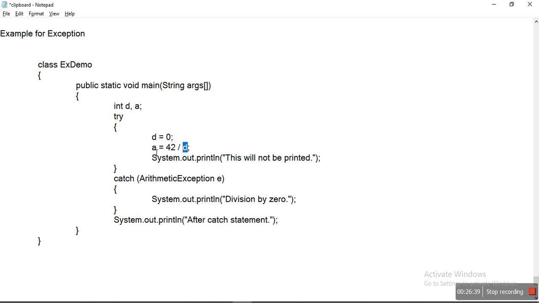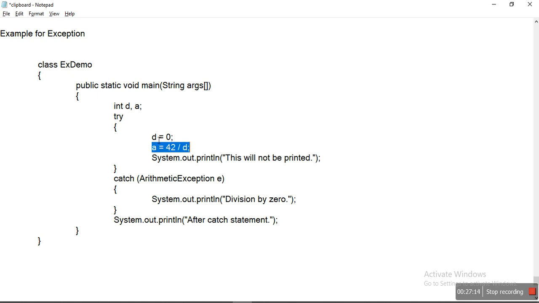Now once this statement is executed, the divided by 0 exception occurs, that is an arithmetic exception. So if there is a divided by 0 error, or an exception, control directly searches for a specific catch block which is handling the arithmetic exception. We declared a catch block here which is handling the arithmetic exception. Now control directly transfers after this statement.